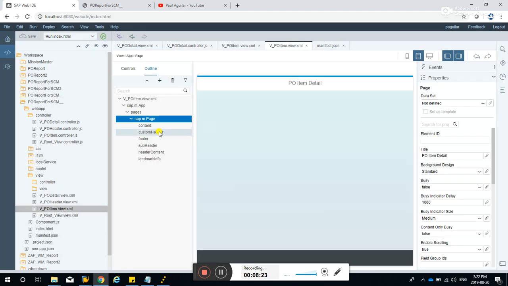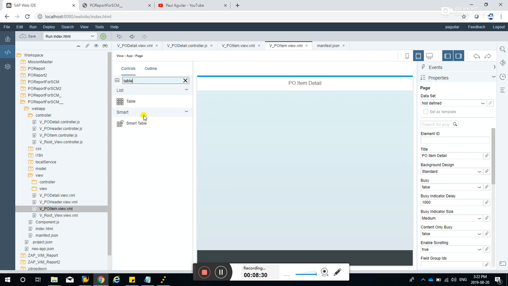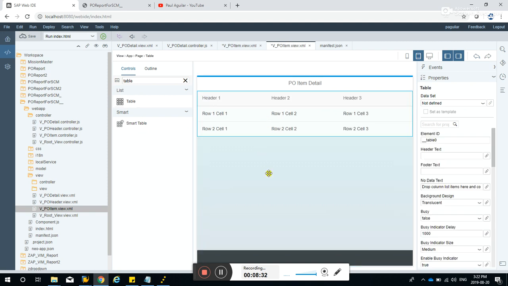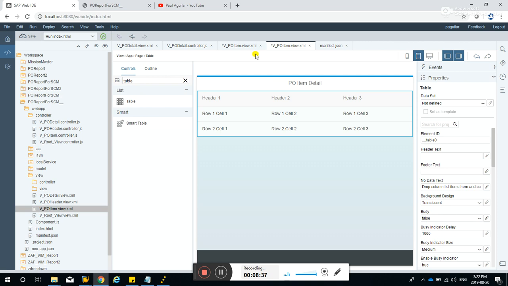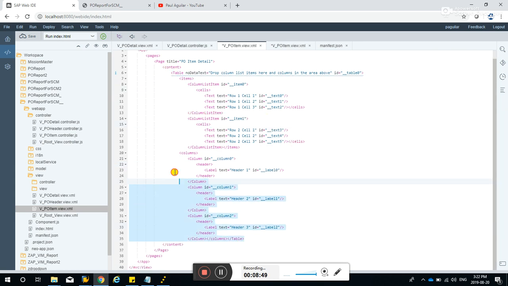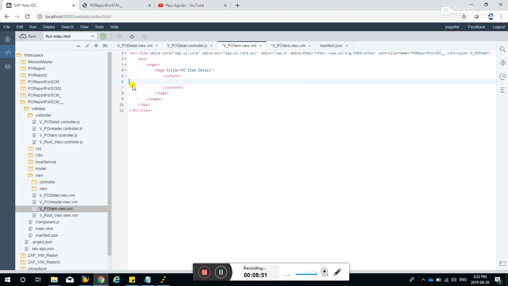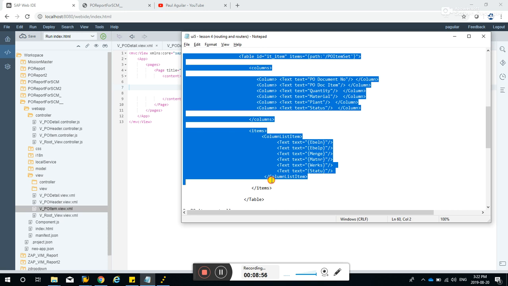Okay, over here, and let's add a table. Oh no, in the under controls. Okay, that's a table, and in the table we will be editing the code here. If you double click this one, under content, delete everything inside the content, and let's add some code here.